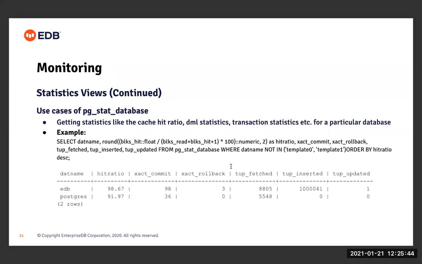In my case, I have two databases, EDB and Postgres, and you can see the statistics it is showing for each of them: what the cache hit ratio was, the number of transactions that got committed, the number of transactions that got rolled back, the number of tuples fetched from the disk, and so on.